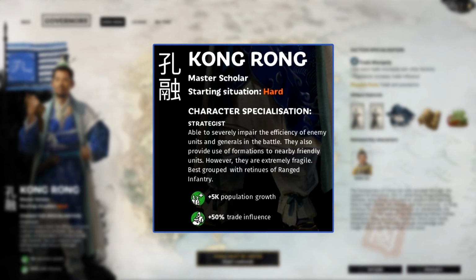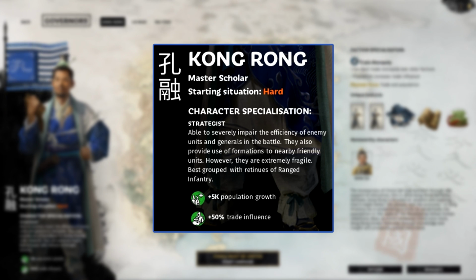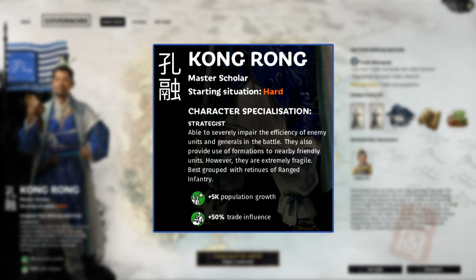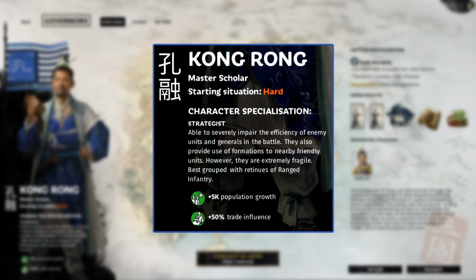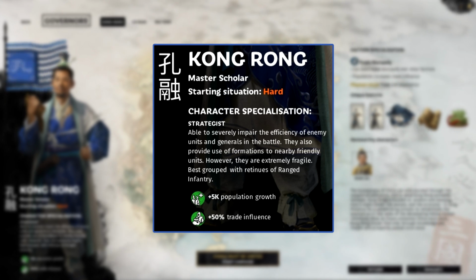Kong Rong's unique character traits are plus 5k population growth and plus 50% trade influence. 5k population growth will certainly help with your economy in the early game, but later on it can become a problem due to the public order issues a large population will bring. 50% trade influence is always great, however, as it will mean you earn a lot more from trade than the factions you trade with do.